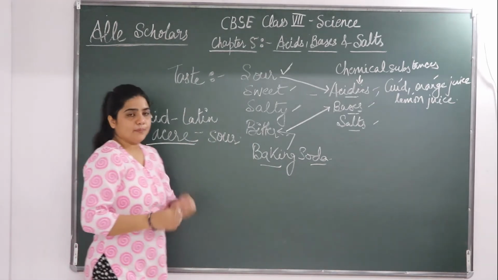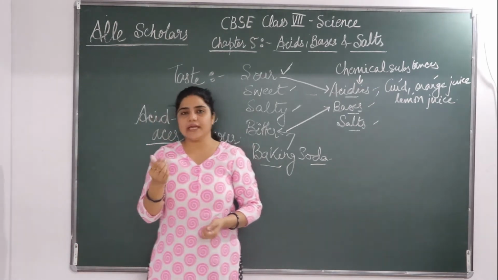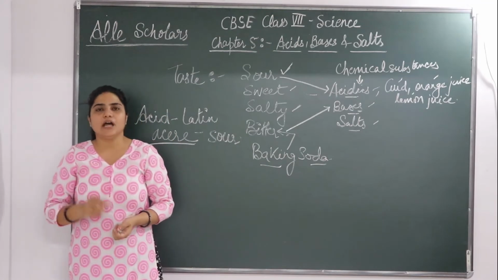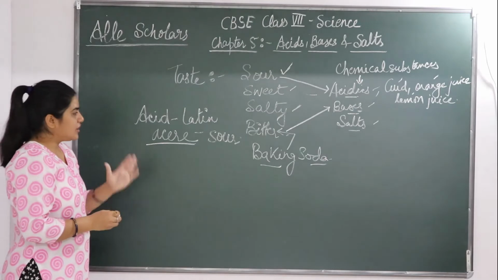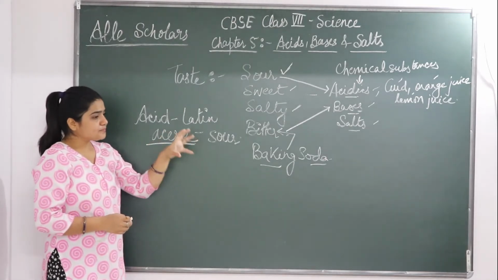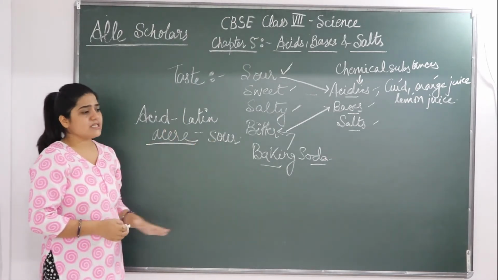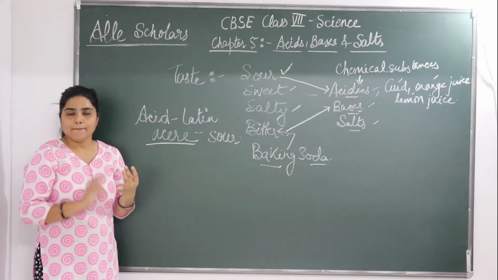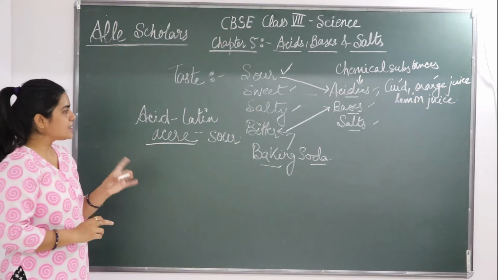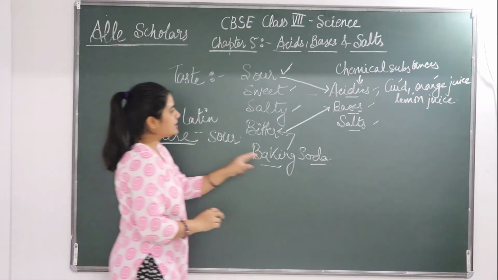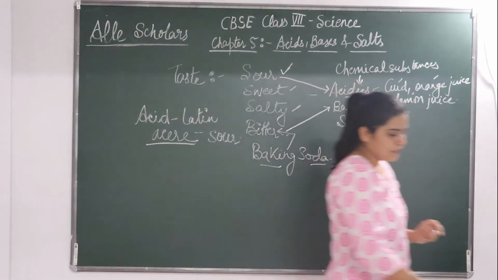Generally they are bitter in taste. If you take it in your hand and rub it, it gives a soapy feeling. So the chemical nature of such substances is basic. Bitter taste means bases.